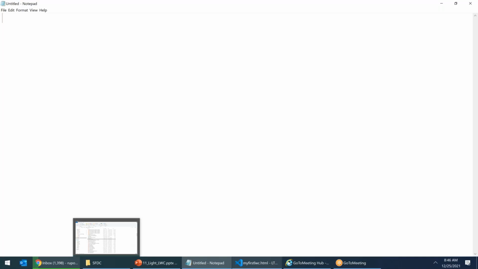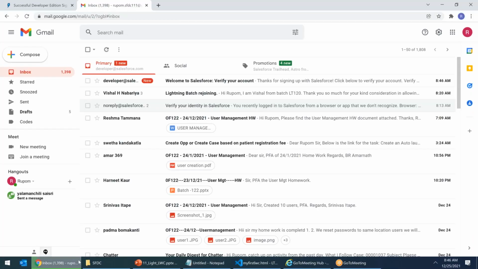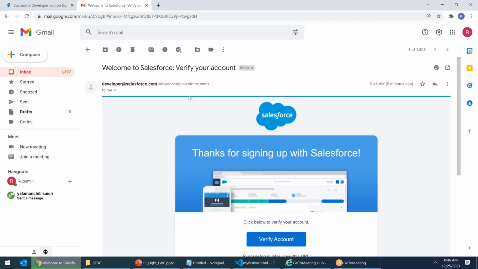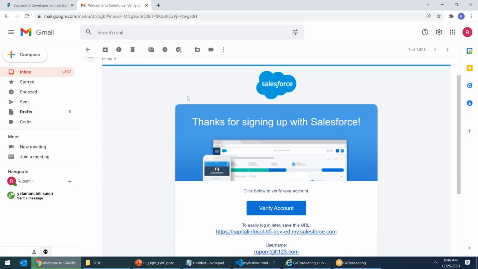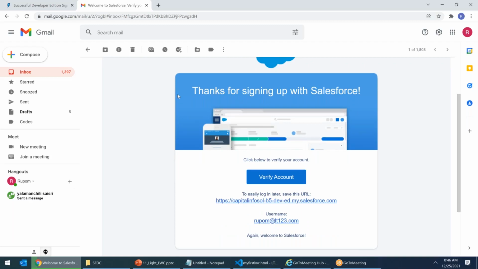Salesforce Lightning has 3 elements. What are those? Number 1, Lightning experience. Number 2, Lightning component framework. Number 3, Lightning design system. What is Lightning experience? The UI part of Salesforce Lightning is called Lightning experience. What is Lightning component framework? The development part, to develop a single application concept, is called Lightning component framework.